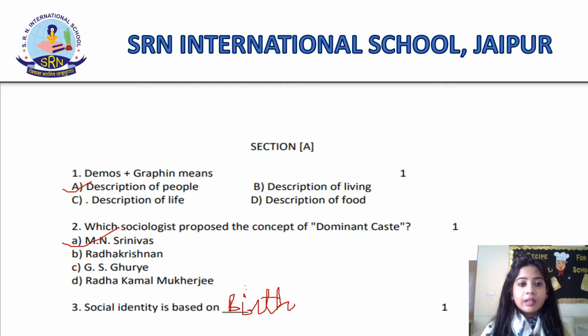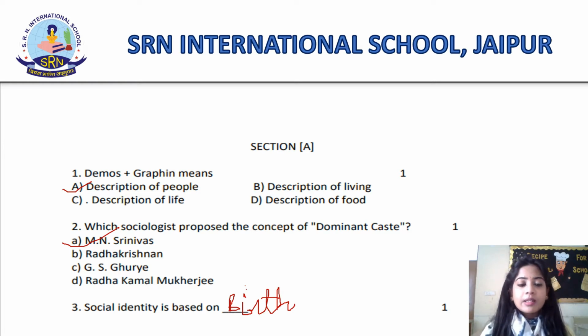Second question, students. Which sociologist proposed the concept of dominant caste? Now, there are 4 sociologists given. You have to give the correct name of the sociologist who gave the concept of dominant caste. Now, the 4 options are M.N. Srinivas, Radhakrishnan, G.S. Ghurye, Radha Kamal Mukherjee. The correct answer of this question is M.N. Srinivas. M.N. Srinivas was the sociologist who proposed the concept of dominant caste.